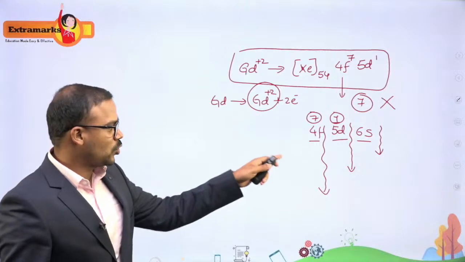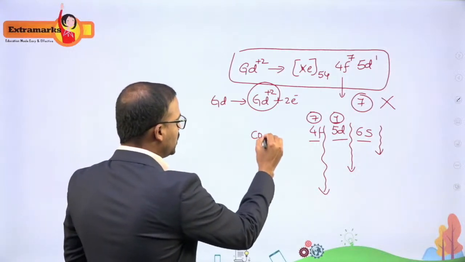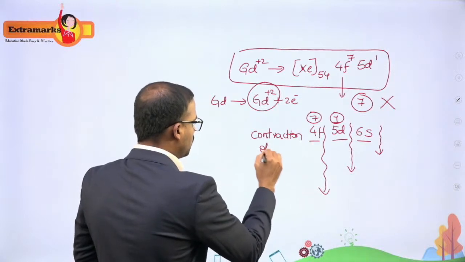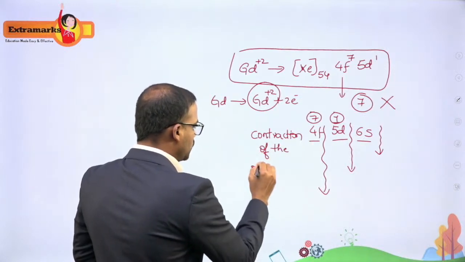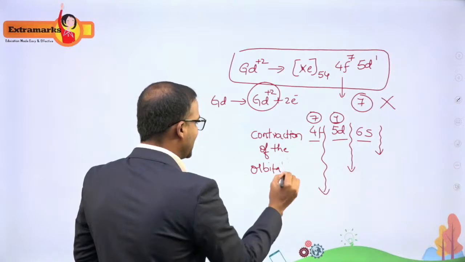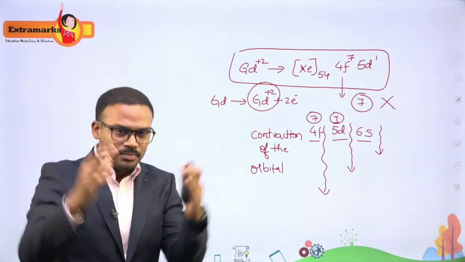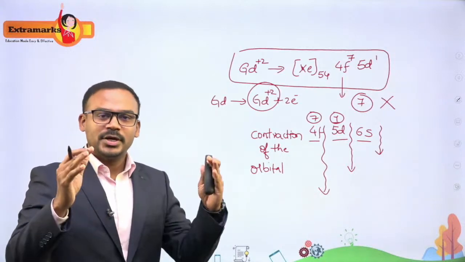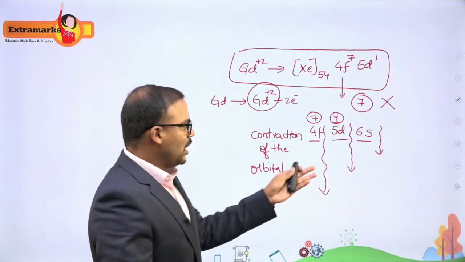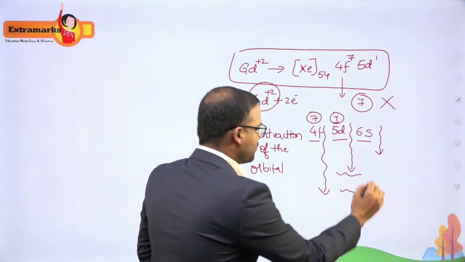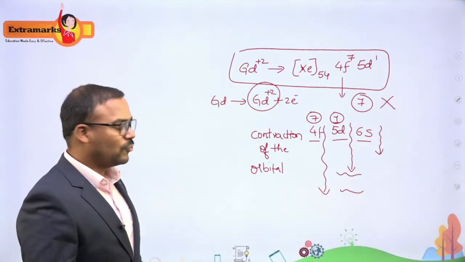The contraction, I am talking about the contraction of the orbital. So the contraction of the orbital is more in the case of f orbital. The f orbitals are getting contracted more when compared to d and when compared to s. And one more thing you have to notice, there is a very little energy difference between the 5d orbital and 4f orbital.